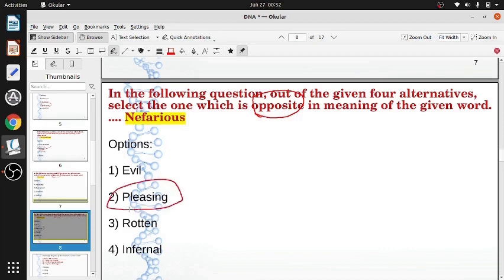pleasing. Pleasing is the only word which is not bad. Evil means bad, rotten means bad, your egg is rotten, infernal is bad. So the only one word which is not bad, which is good, which has a positive meaning, all are negative. Nefarious is negative, evil negative, rotten negative, infernal negative. The only one which has a positive meaning is pleasing. Pleasing could be taken as opposite of nefarious.